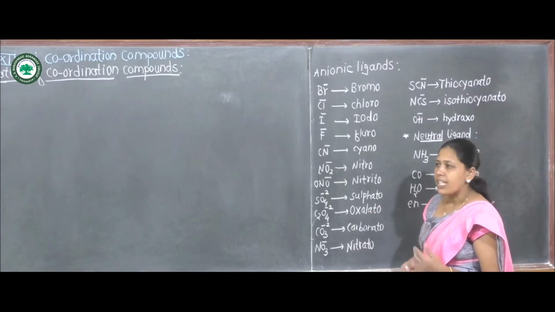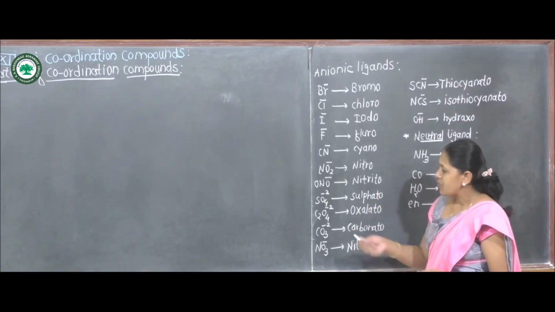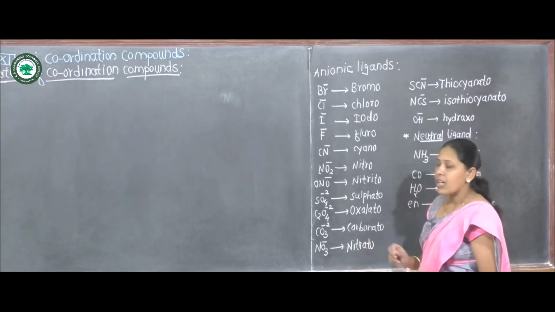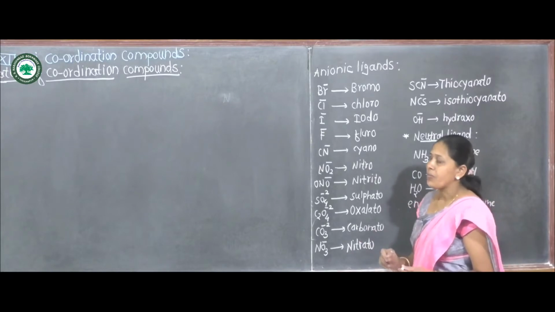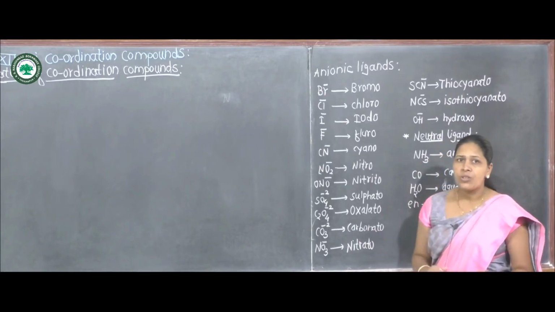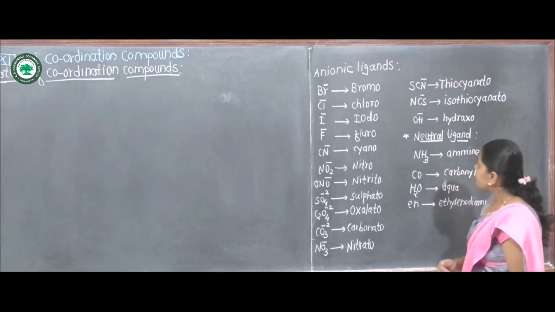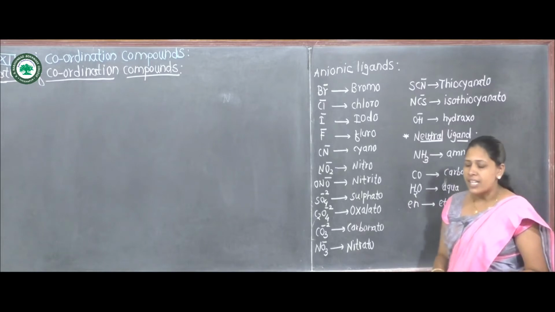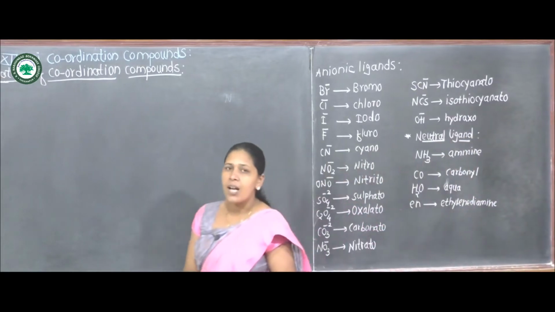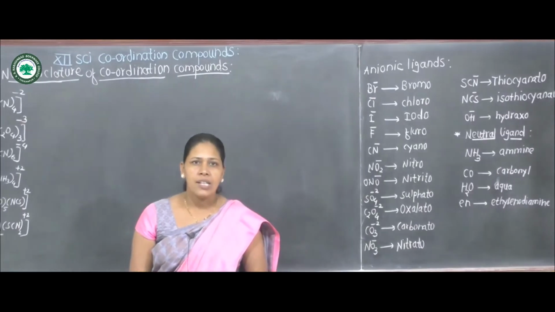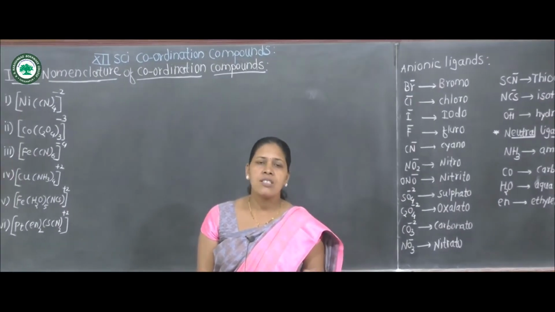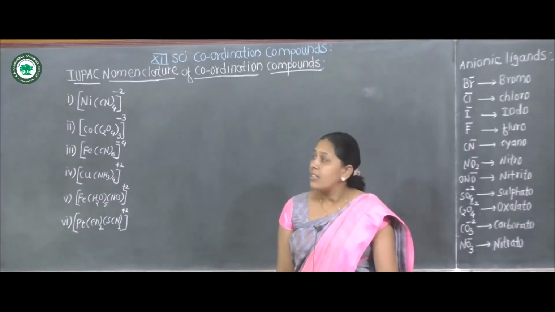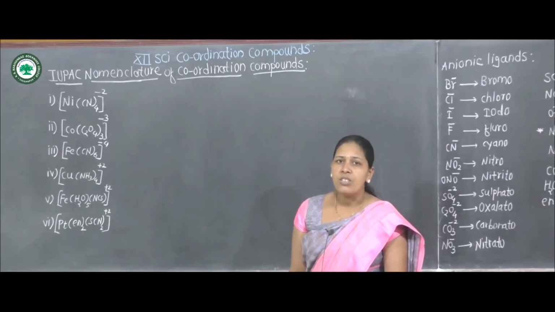Then the sulfate ligand is called sulfato. Oxalate is called oxalato. Similarly carbonato, nitrato, thiocyanato, isothiocyanato, hydroxo. And there are 4 neutral ligands: ammine, aqua, ethylenediamine and carbonyl. By using these names of ligands, we can name the coordination compound.